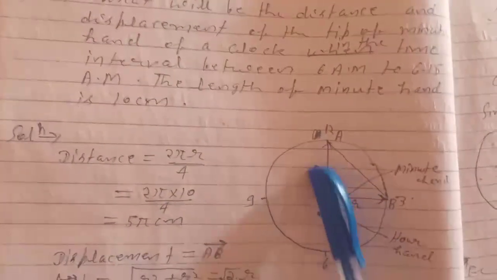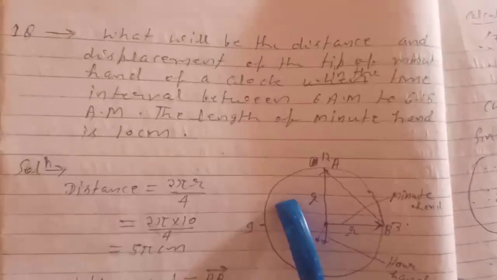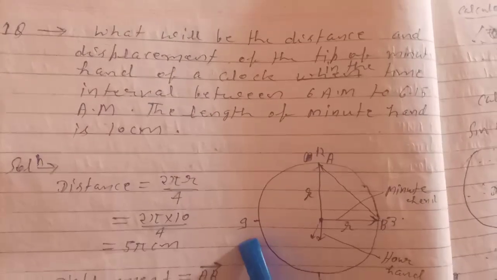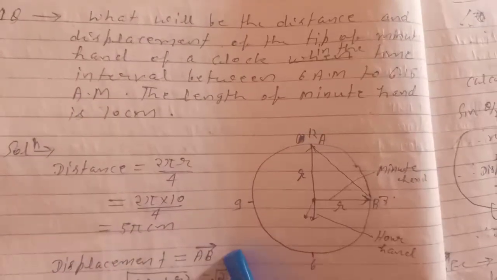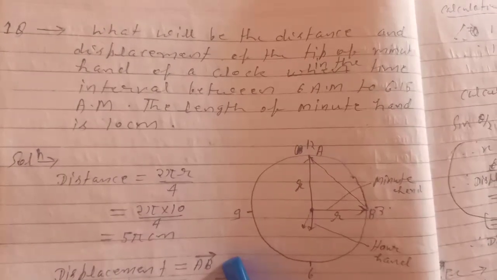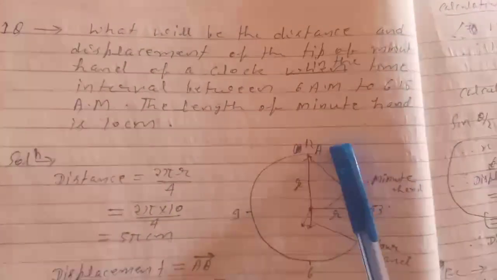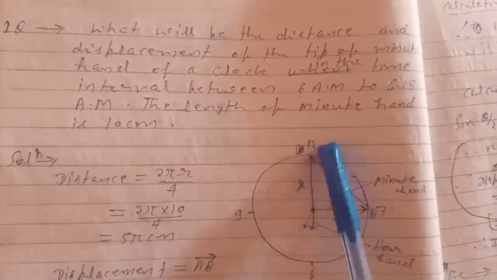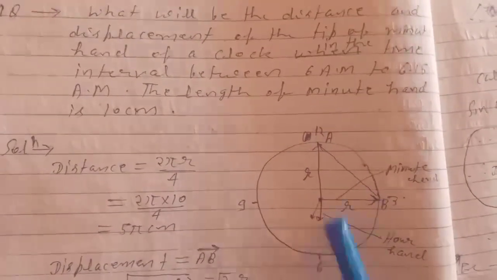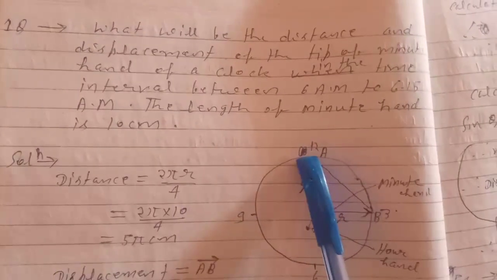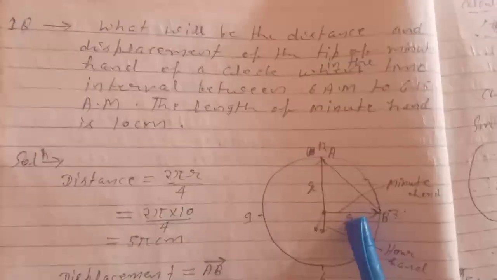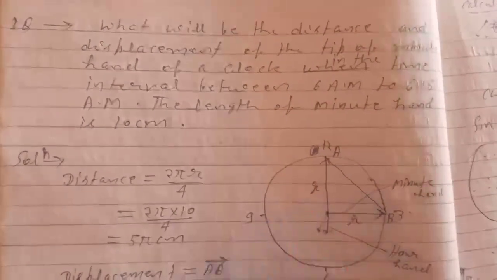Now here it is shown in the figure. Consider 6 am: the minute hand will be at 12, and the hour hand will be at 6. At 6:15 am it will come to the point B, that is at 3, making an angle of 90 degree.